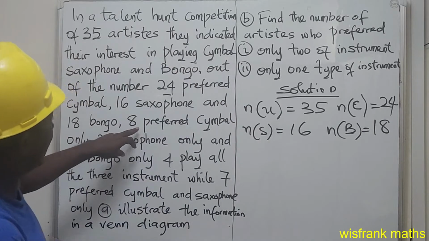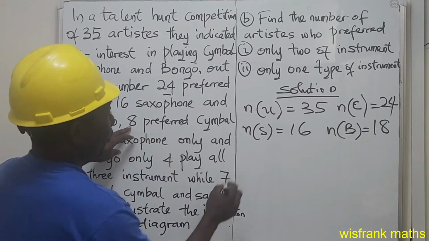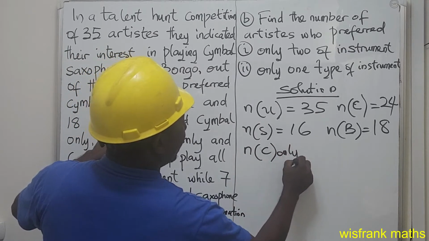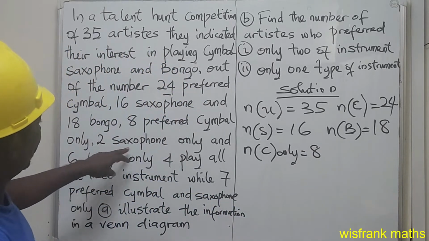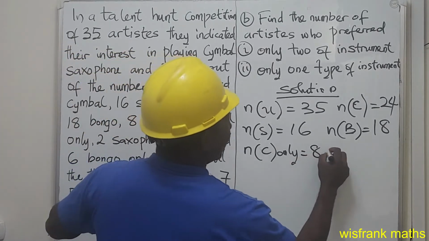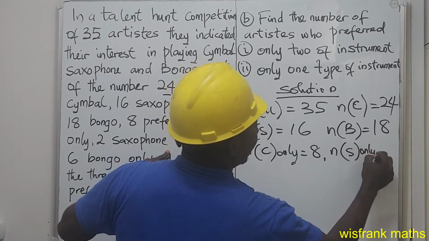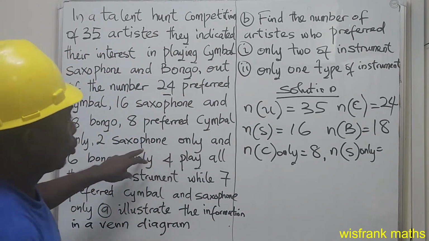Then the next one is 8. It says 8 preferred cymbal only, so the number of cymbal only equals 8. Then 2 saxophone only, so the number of saxophone only equals 2.